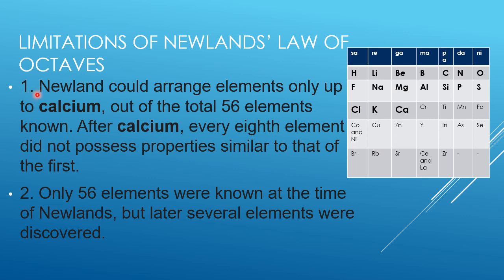First demerit, Newland could arrange elements only up to calcium out of the total 56 elements. After calcium, every eighth element did not possess properties similar to that of the first element. For example, you can see here, starting with hydrogen up to calcium, the arrangements are well suited for the octave law. That means hydrogen, fluorine, chlorine.